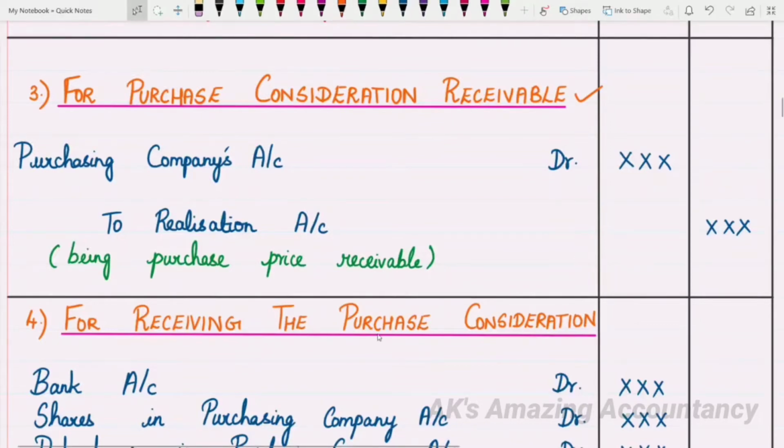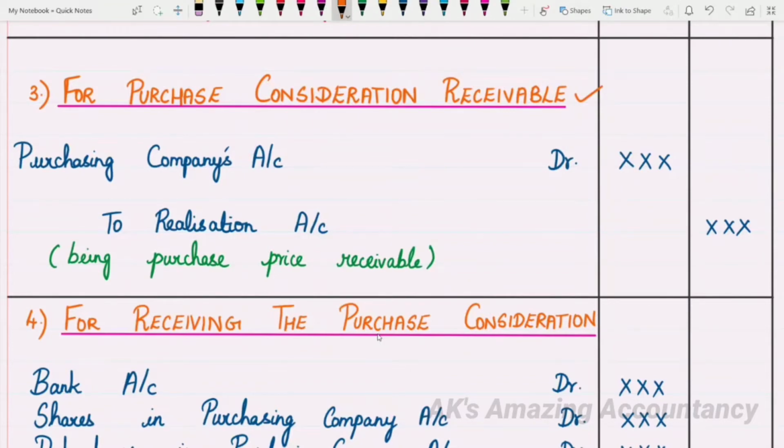Okay. So, what is purchase consideration? Purchase consideration is the agreed amount which the transferee company, that is the purchasing company, pays to the transferor company, that is the vendor company or selling company, in exchange for the ownership of the transferor company. So this is the meaning of purchase consideration.